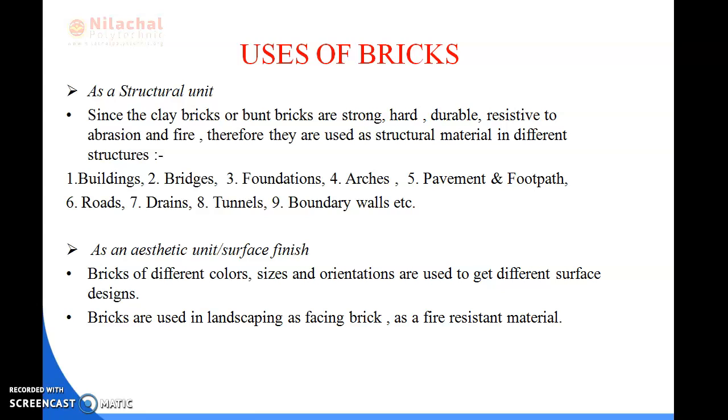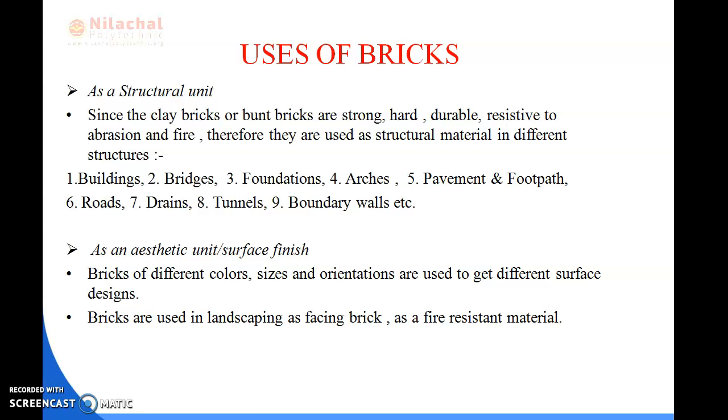Since clay bricks or burnt bricks are strong, hard and durable, and resistant to abrasion and fire, they are used as a structural material in different structures. Mainly clay bricks and burnt bricks are used in buildings, bridges, foundations, arches, pavements and footpaths, roads, drains, tunnels and boundary walls. We use them because they are hard, durable and last for many years.